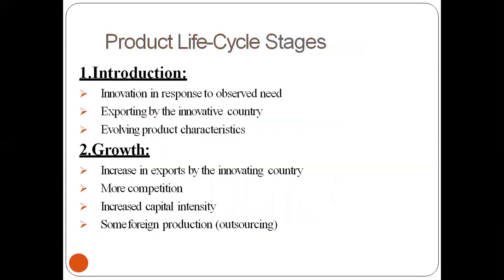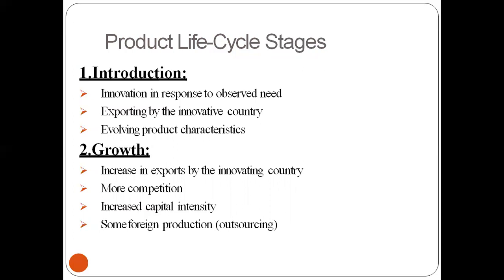Then the product life cycle stages. The first one is introduction, that is innovation in response to observed needs. The firm first observes the needs of the customer and then innovates, then exporting is done by the innovative countries who have developed it. Then product characteristics evolve.